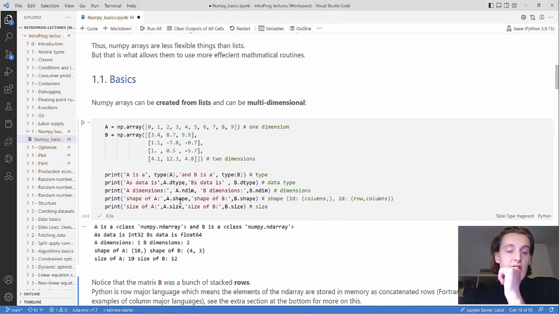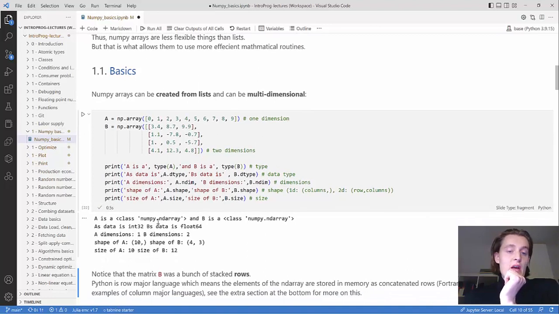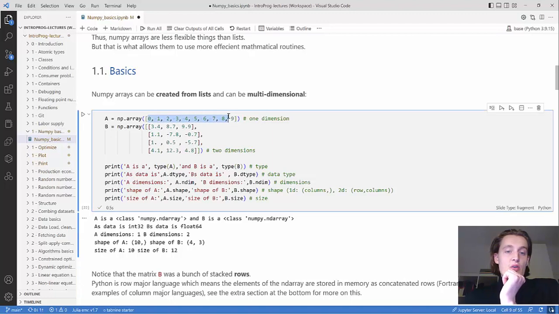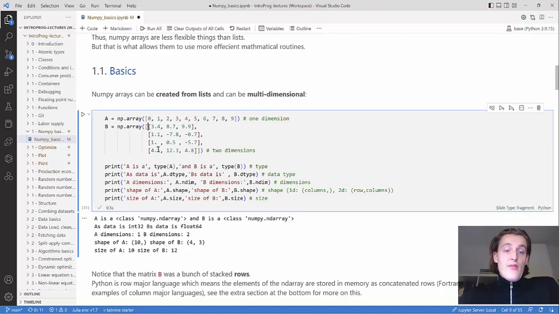Then we can print all of these attributes or features of the arrays, and you can see that they are both n-dimensional arrays. The data type is different. A we have initialized only with integers, so Python interprets that as its own atomic data type called int32. Just see them as integers. The number is about memory and how large they can be. These are Python's default integer and float types. B we have initialized with floats, so Python calls them float64.